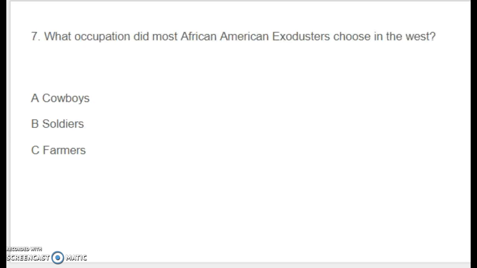Number 7. What occupation did most African American exodusters choose in the West? So what job did they choose the most? Was it A, cowboys, B, soldiers, or C, farmers?